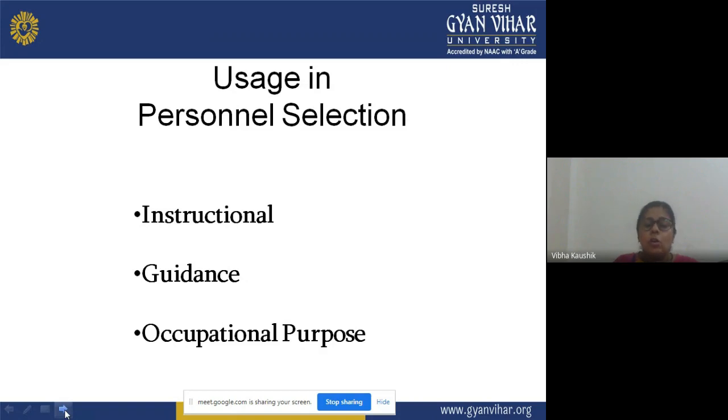On the basis of the performances, we can offer different occupations, and we can guide the learner that you can pursue these careers. On the basis of their performances we can also change our instruction methodology, so that the maximum number of students will benefit from it.